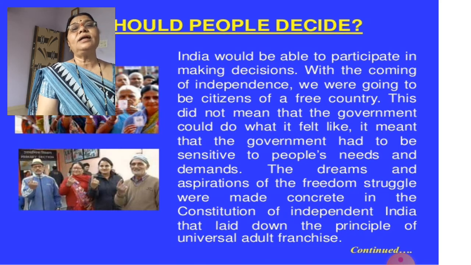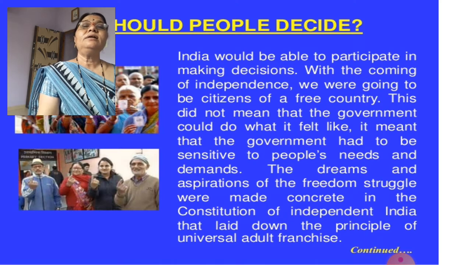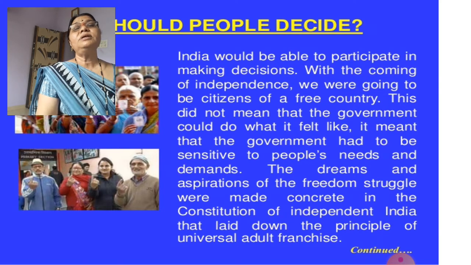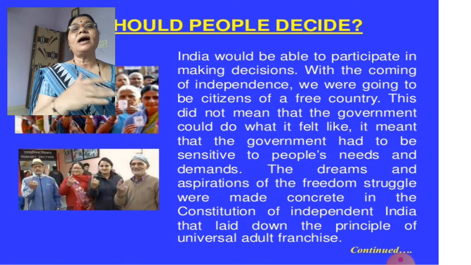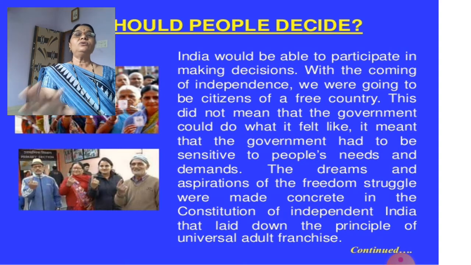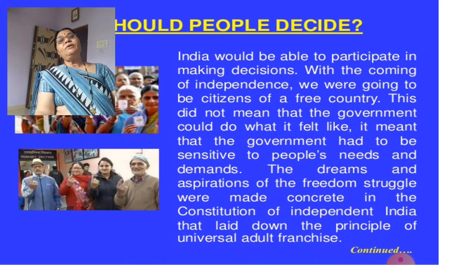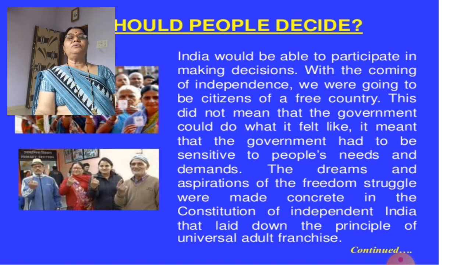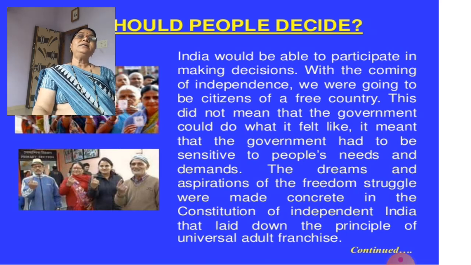But at that time, those who had completed 21 years were getting the right to vote. In that, discrimination was not there. Means men and women, caste, creed, no discrimination, and everyone was getting the right of universal adult franchise, and it is written in